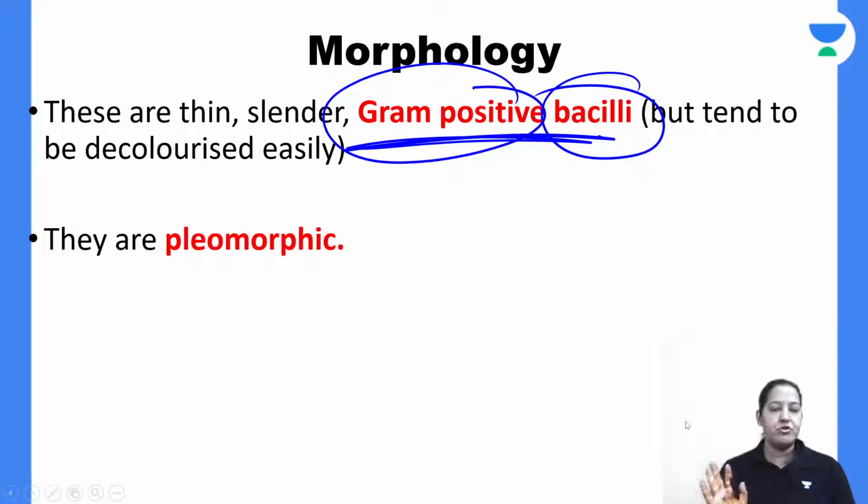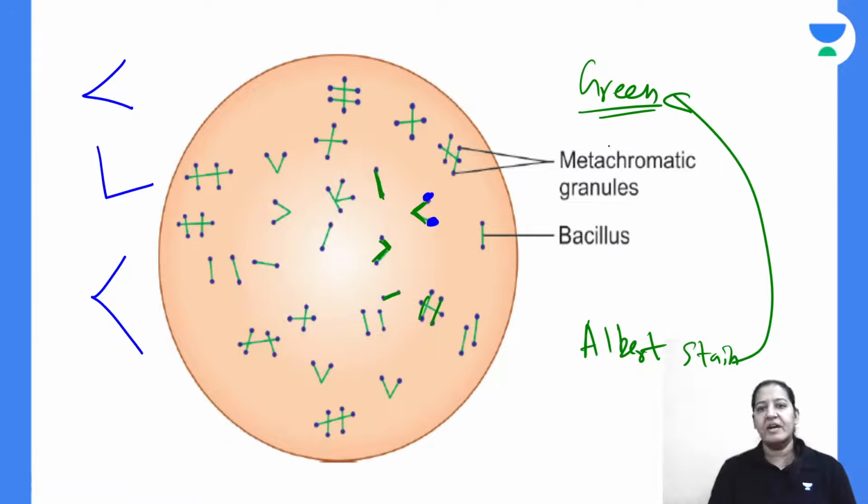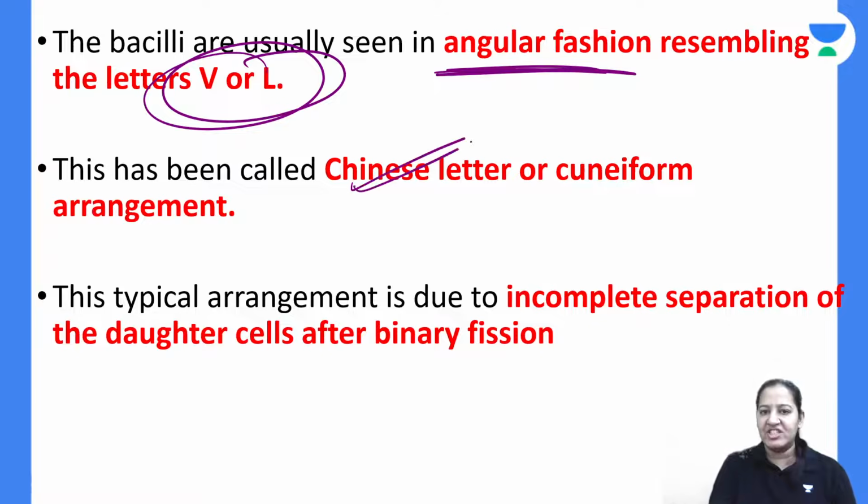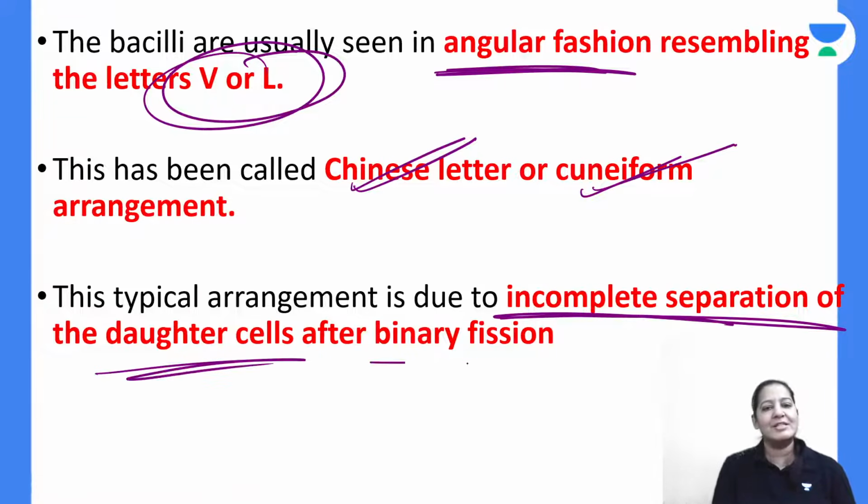On the morphology, draw this diagram. Say these are gram-positive bacilli. These are pleomorphic. You can see these are green color bacteria. With Albert stain, the bacteria are green color and the granules purple color. They are present in angular fashion, either V or L. It looks like Chinese letters or cuneiform arrangement. It is due to incomplete separation of the daughter cells during binary fission.